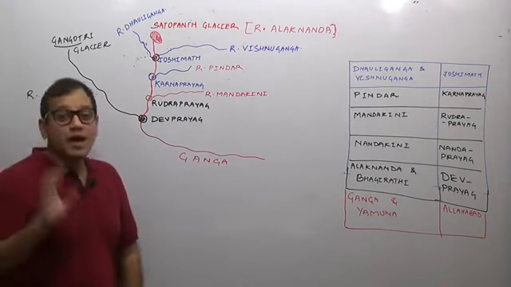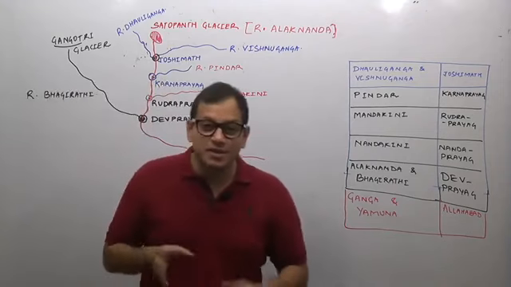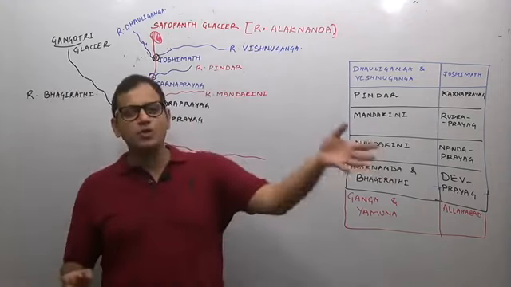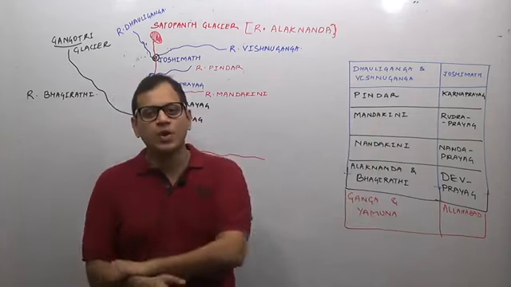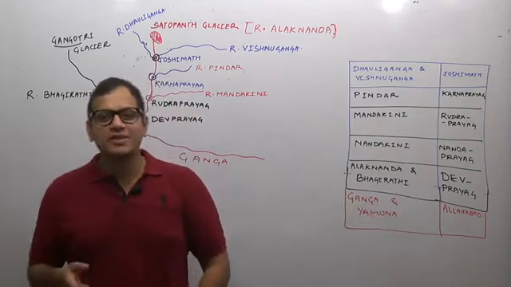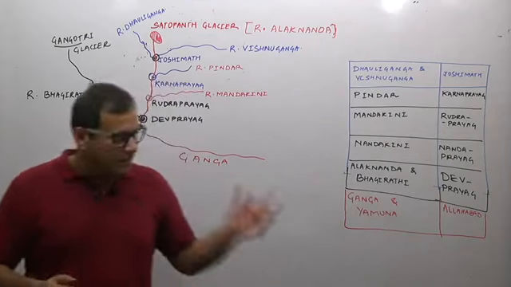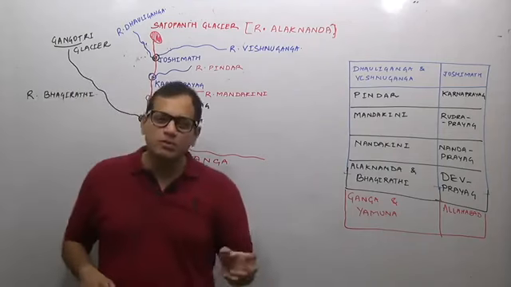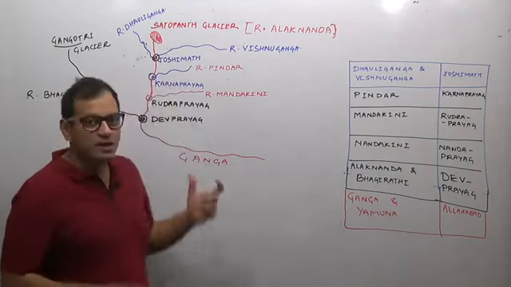Hi friends, after studying the Indus River system, we will come to the next important river system, that is the Ganga river system. In this Ganga river system, the most important part is the origin of the river Ganga.